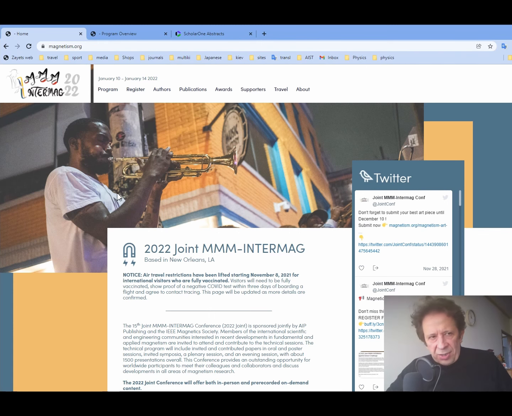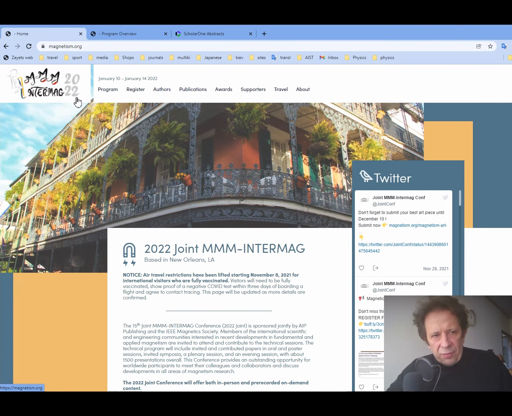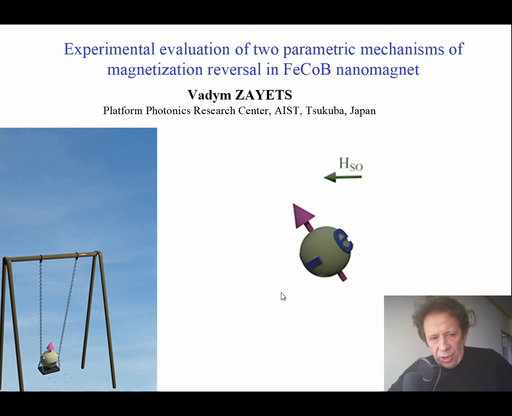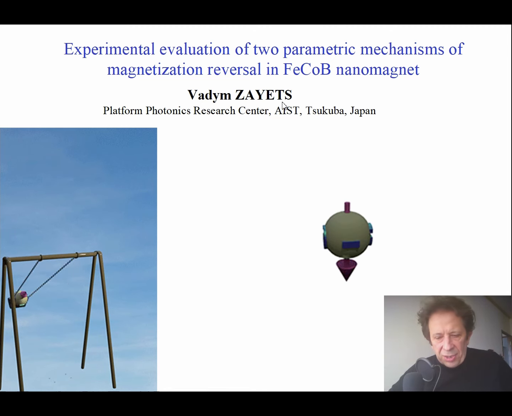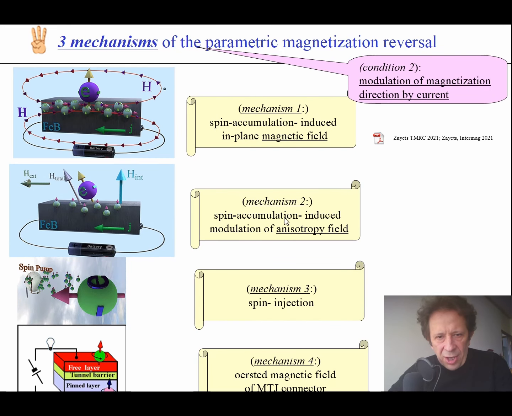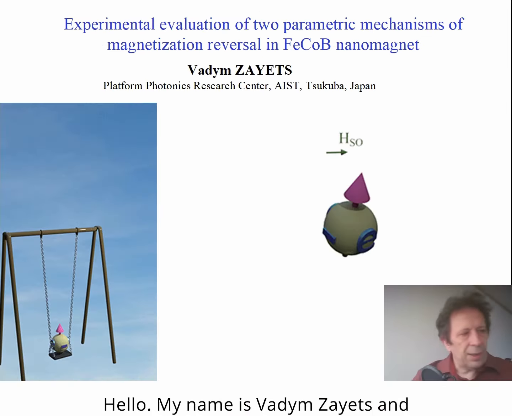The following is my presentation at the joint MMM-INTERMAG 2022 conference, which I will give on December 29, 2021. In the presentation, I will talk about the features of parametric mechanism of magnetization reversal, and specifically I will concentrate on mechanism 2, spin accumulation induced modulation of anisotropy field.